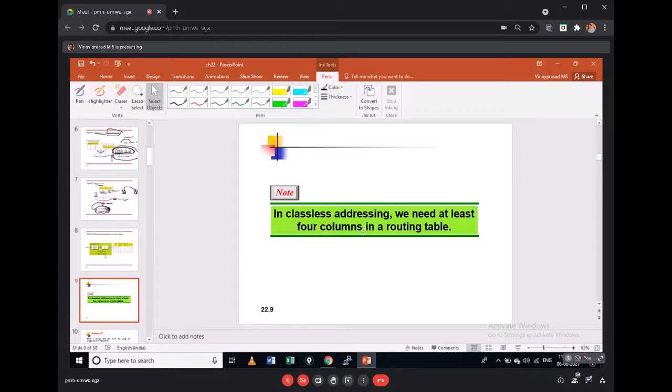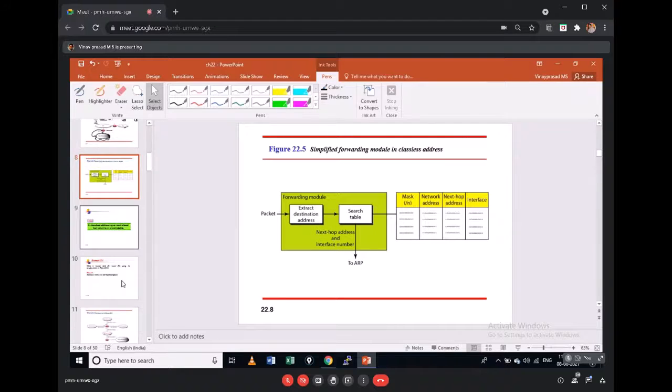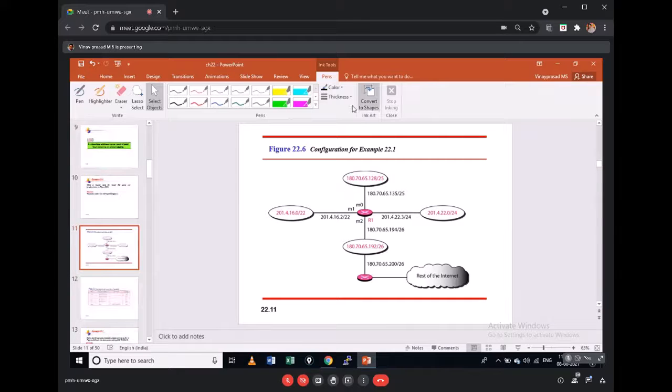We need at least 4 columns in my routing table. Those four columns are: mask, network address, next hop address, then the interface. Here there is a simple diagram they have given, and they are asking us to write the table. Construct a routing table for R1. You have to write the routing table for this, because the directly connected networks you can write, right?